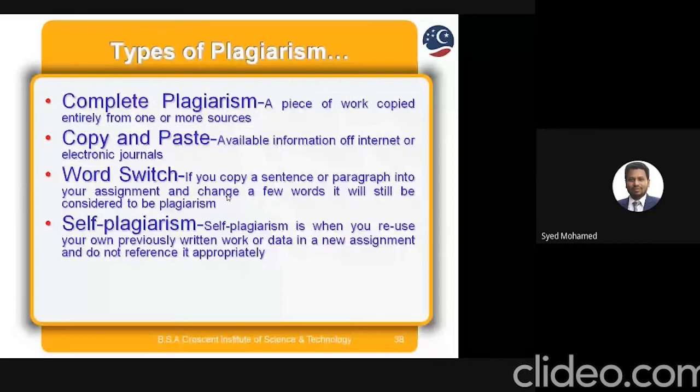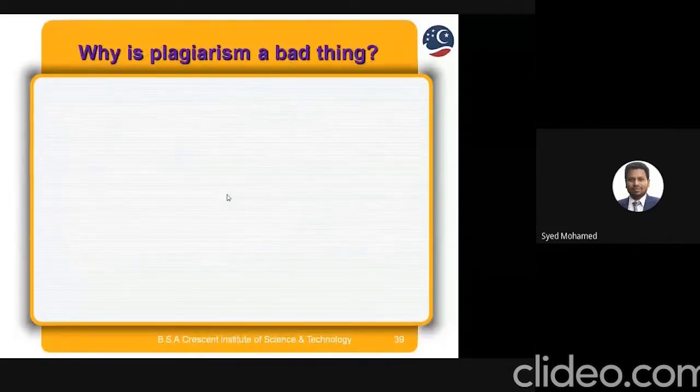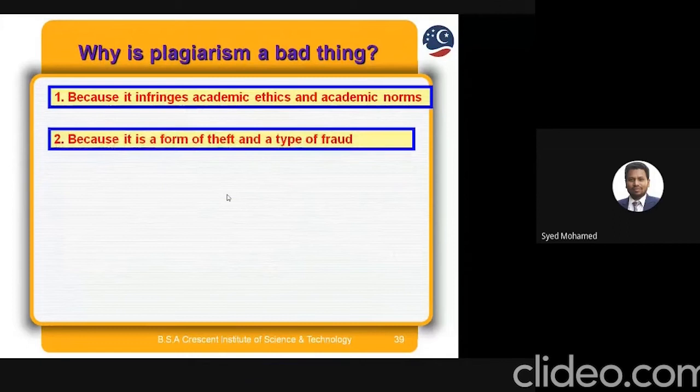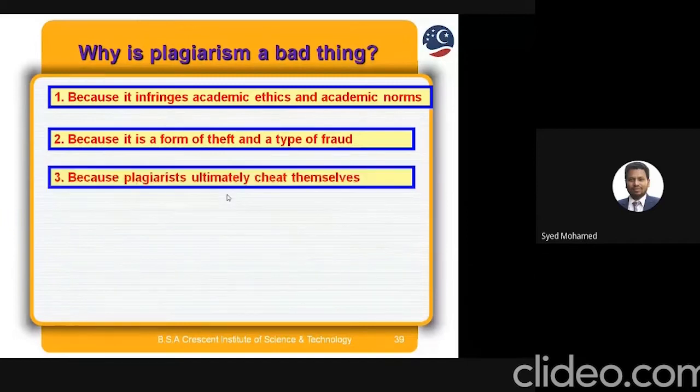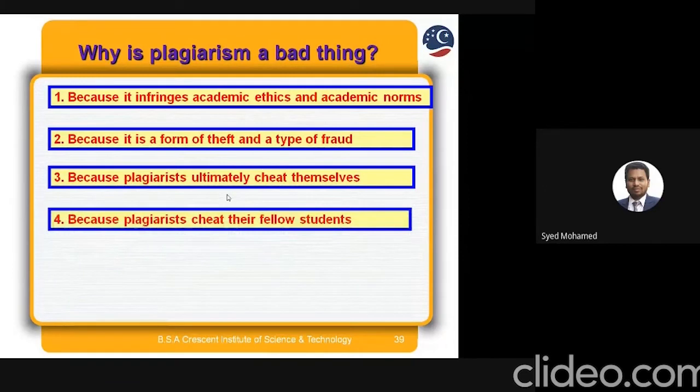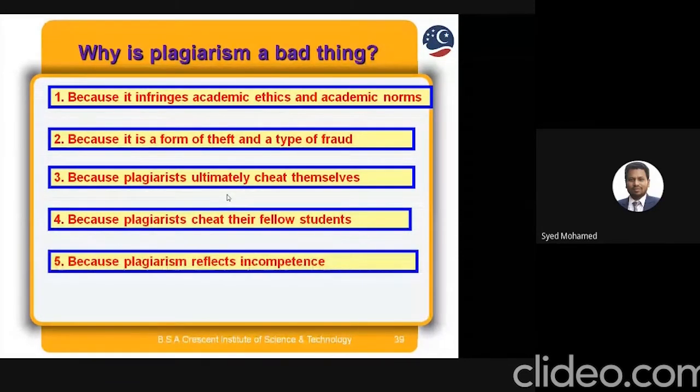So self-plagiarism is when you reuse your own previously written work or data in a new assignment and do not refer to it appropriately. This is a type of plagiarism. Why is plagiarism a bad thing? Because it influences academic ethics and academic norms, because it is a form of theft and a type of fraud, because plagiarists ultimately cheat themselves, because plagiarists cheat their fellow students, and because plagiarism reflects incompetence.